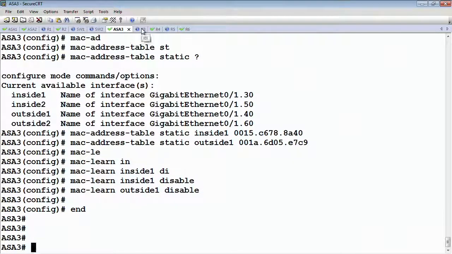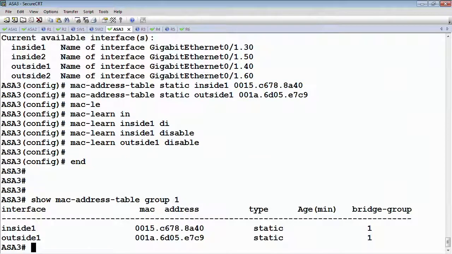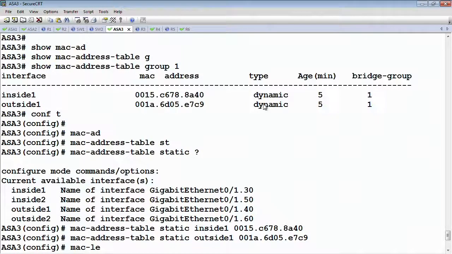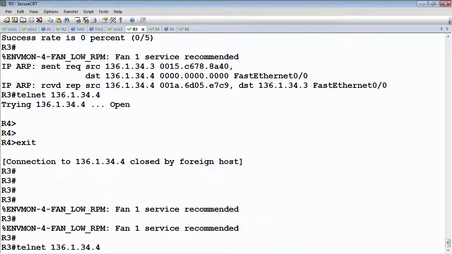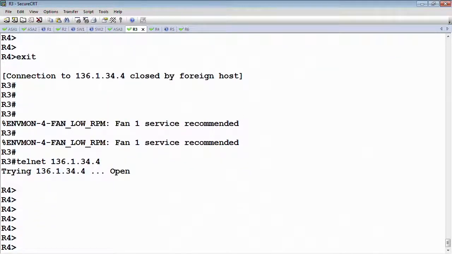Now, since the ASA has the static bindings for them, when we look at the show MAC address table, you notice that these types are now static. Previously, they were dynamically being learned. So router 3 should still be able to send a flow through the ASA, which it can.